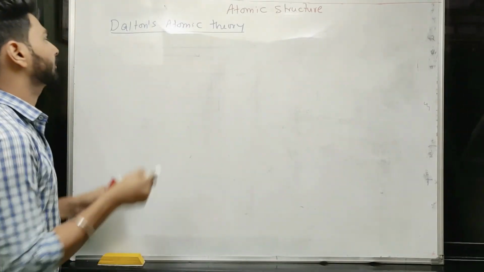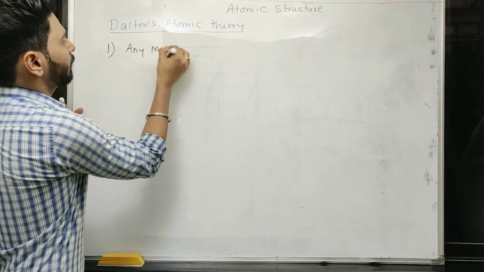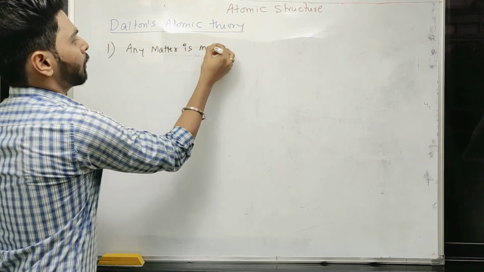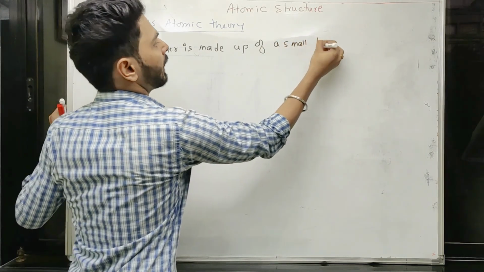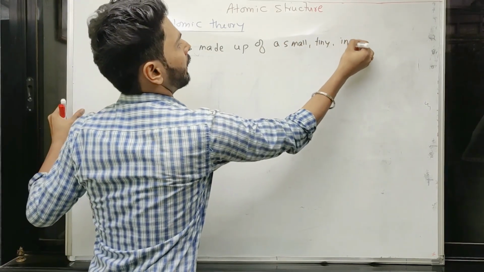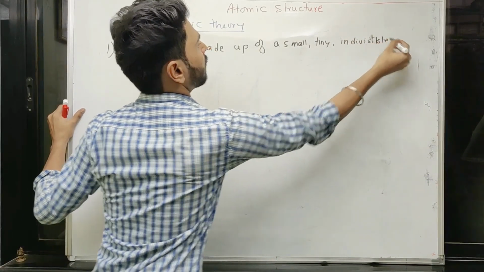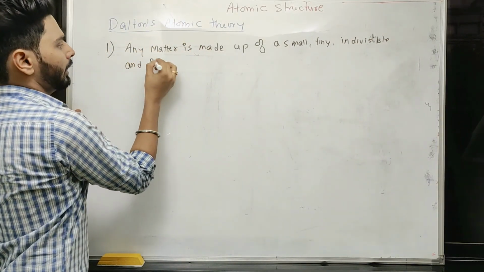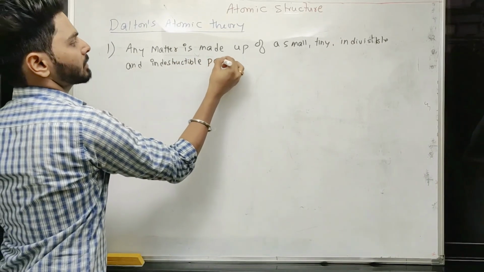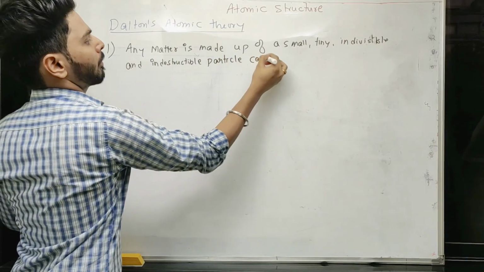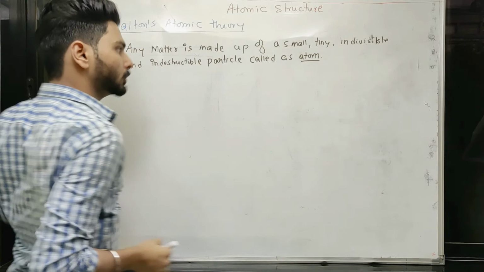Let's list them. First one says any matter is made up of a small, tiny, indivisible, and indestructible particle called an atom. The word atom was coined for the first time by John Dalton.